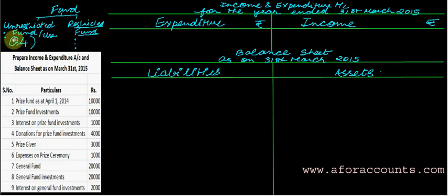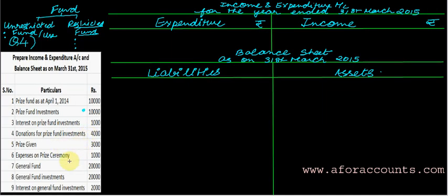So let's start with the question now. Prize fund as on 1st April 2014. Prize fund investments are my assets. Interest on prize fund investments is my income. Donations for prize fund investments is again my income.